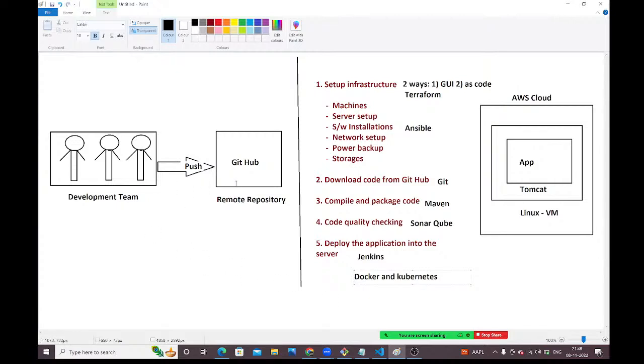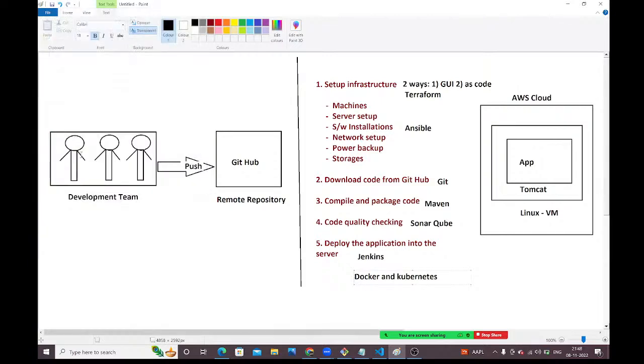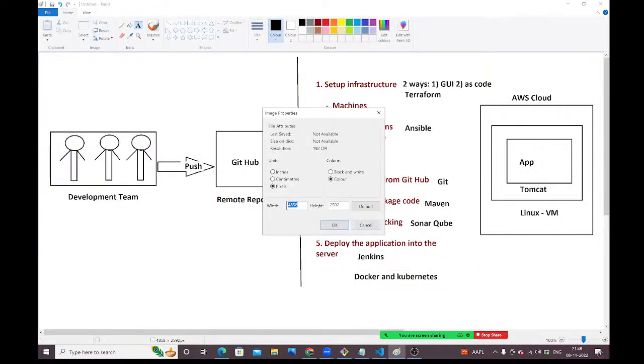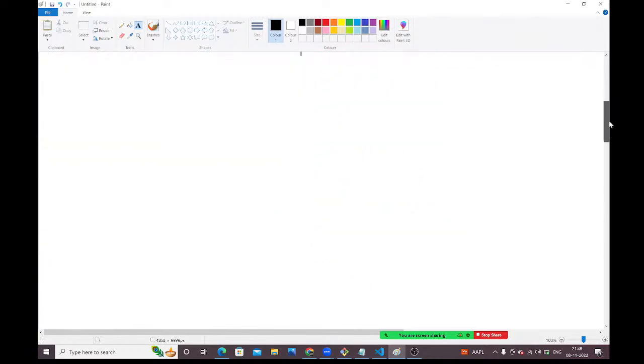Whenever developers upload the code, observe carefully, guys. Let me draw one more diagram. Guys, please concentrate. First, you need to get the basic idea of why we are learning DevOps and where we will use it.